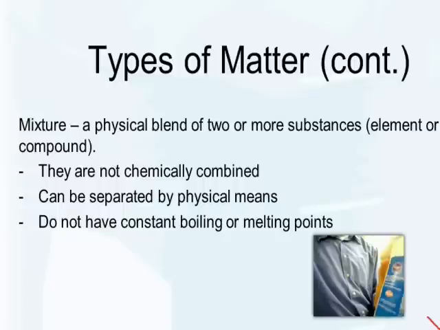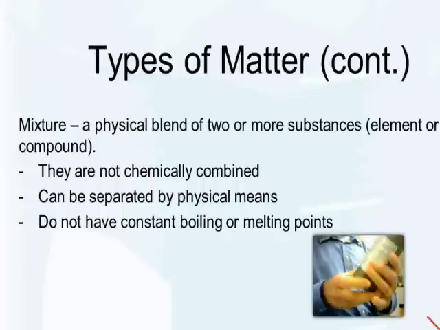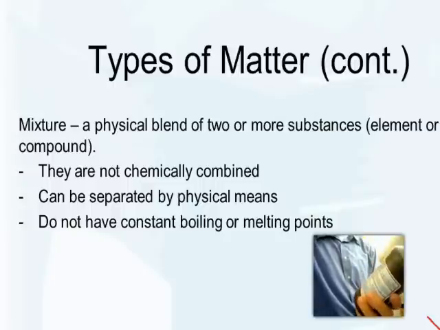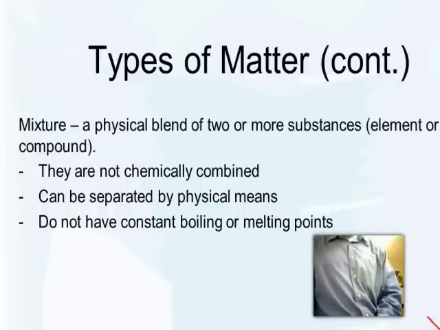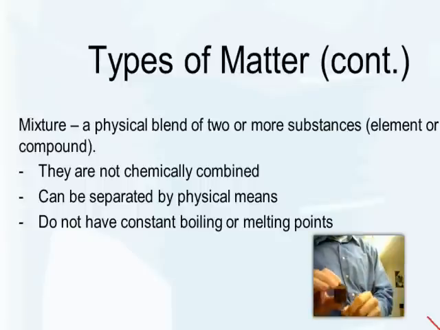So this is a mixture, as well as a mixture of hydrogen peroxide. Now the hydrogen peroxide that you get at the store is not pure hydrogen peroxide. This, I believe, is about 5% hydrogen peroxide, and the rest is water. It's a mixture. Steel is not a substance, whereas iron is.